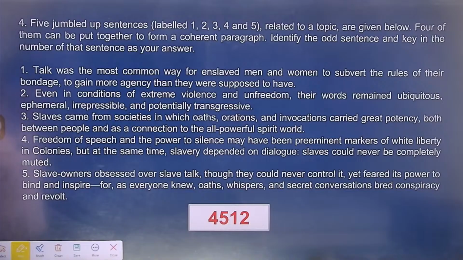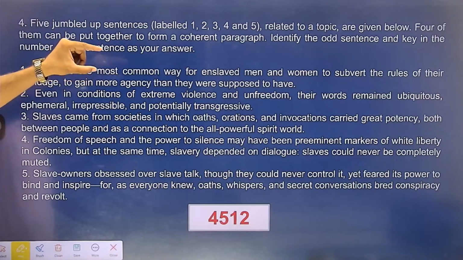Though they could never control it, yet feared its power to bind and inspire. For, as everyone knew, oaths, whispers, and secret conversations bred conspiracy and revolt. पता है slaves के बीच में जो whispering हो रही है, जो secret conversations हो रहा है, possibly they may revolt as well, पर चाहकर भी उन्हें रोक नहीं पाते, understand? The talk was the most common way for enslaved men and women to subvert का मतलब है damage the rules of their bondage, okay, to gain more agency than they were supposed to have.